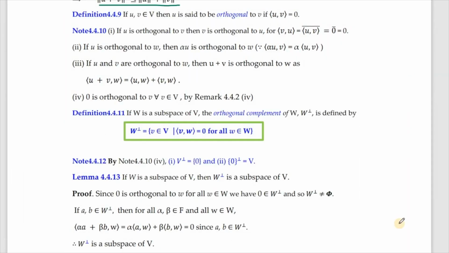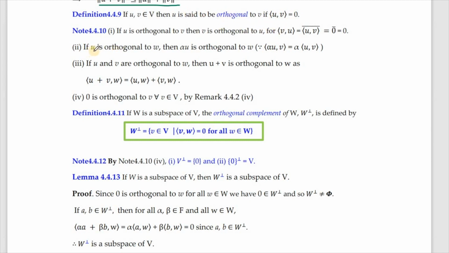Next we have the definition of orthogonal vectors. We say that u and v are orthogonal to each other if inner product uv is 0. So from the definition itself, it's very clear that whenever u is orthogonal to v, then v is orthogonal to u. So that is why we say that u and v are orthogonal vectors. Whether I say that u is orthogonal to v or v is orthogonal to u, it means the same.